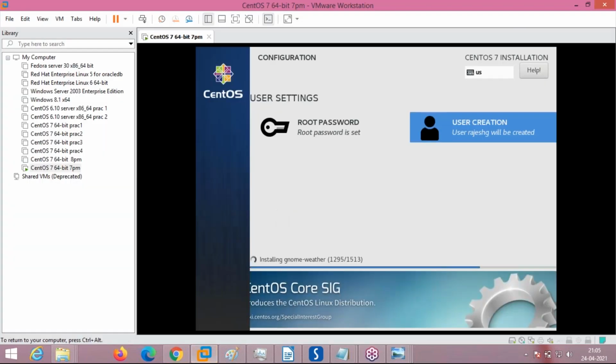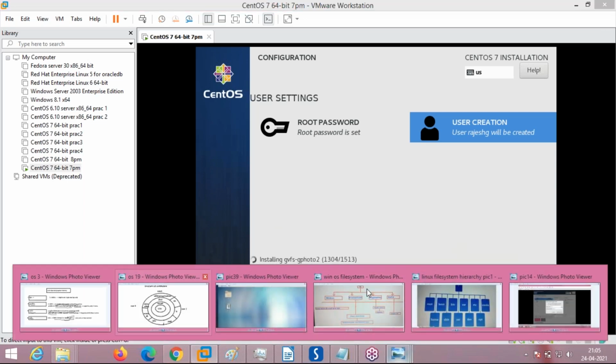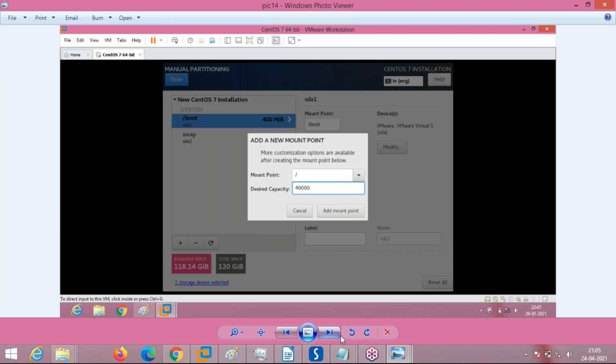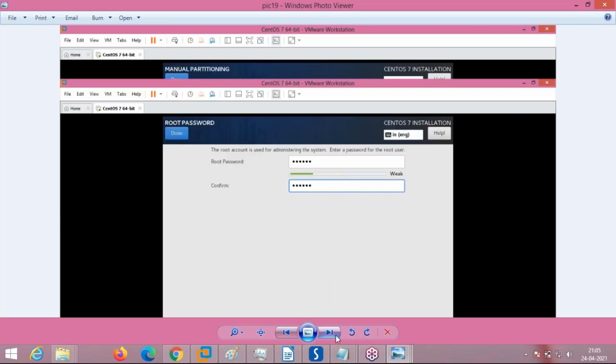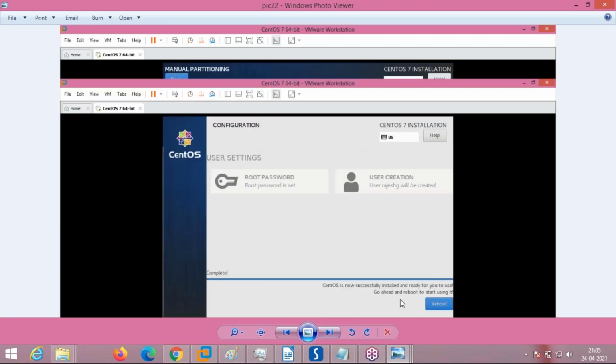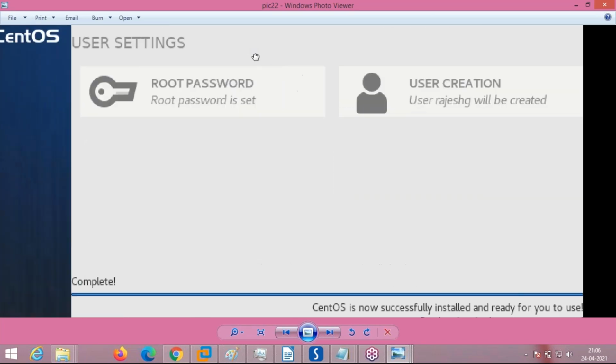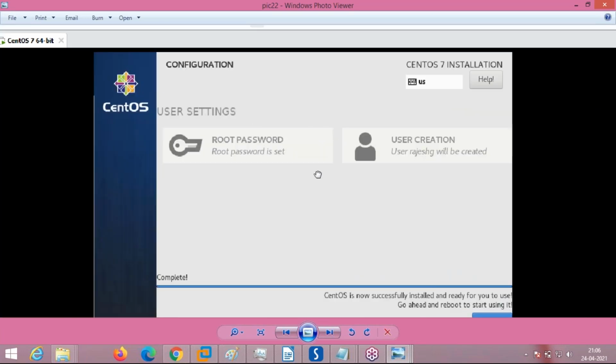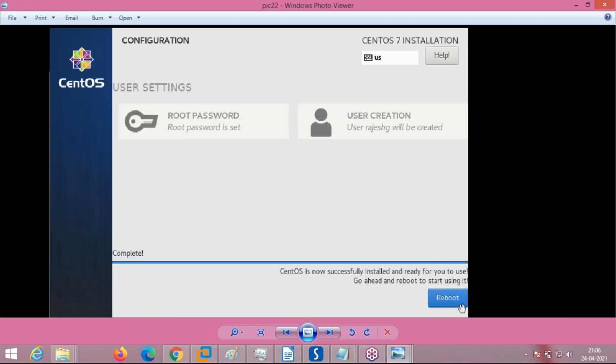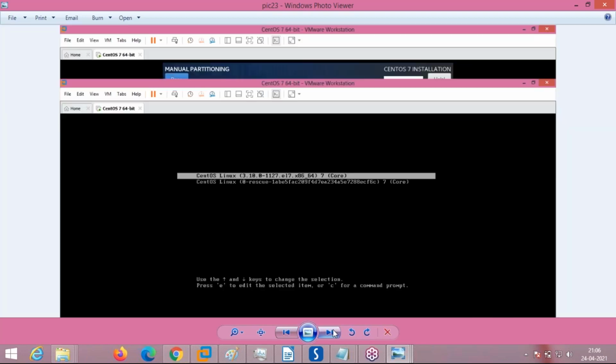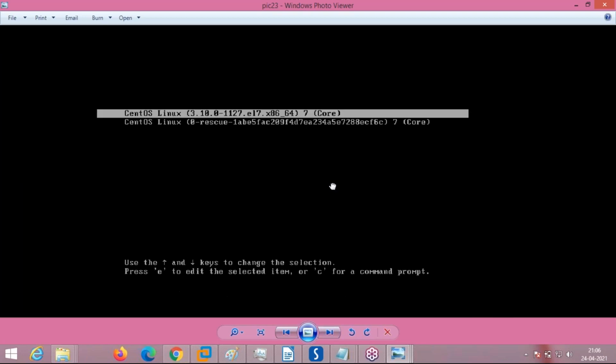And the operating system installation starts here. It takes some more half an hour, and I showed you how it looks after the installation also. Now the packages are installed. After the packages are installed, it will ask for a reboot. After you click reboot, the next screen shows the kernels to be loaded.